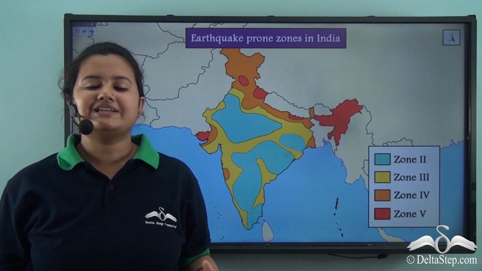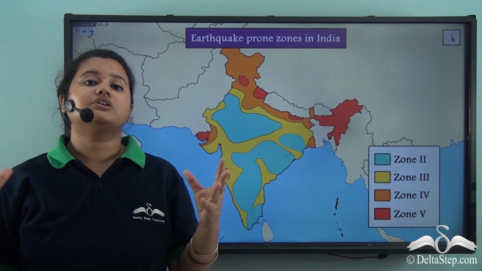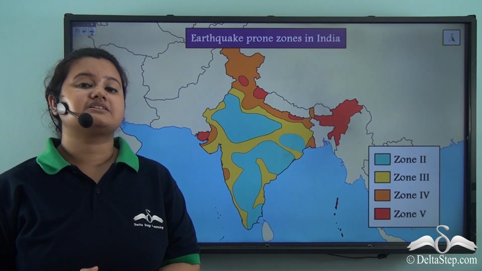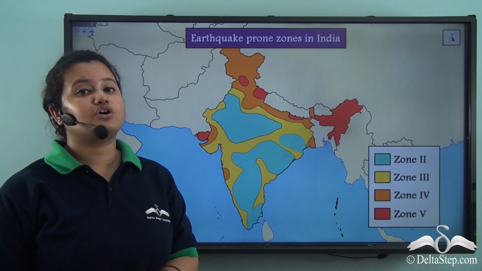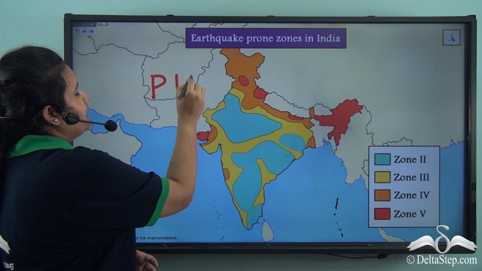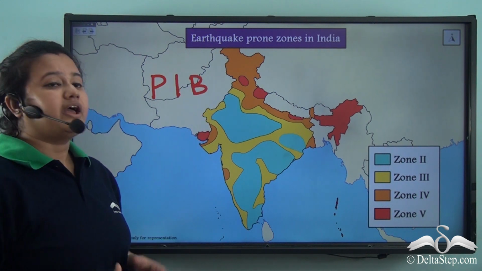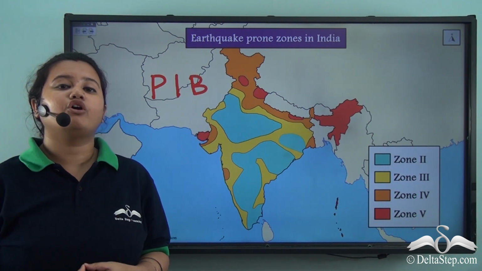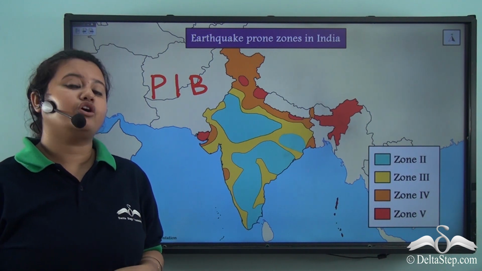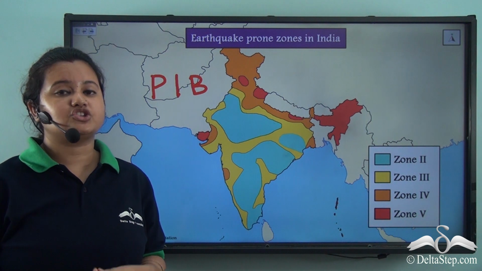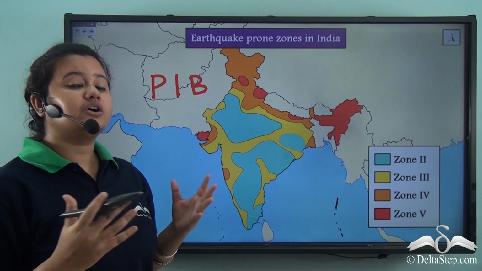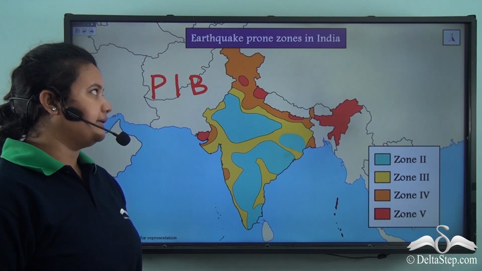So in the previous slides, we discussed the earthquake prone regions of the world. Now let us discuss the earthquake prone regions of India. PIB, or Press Information Bureau of India, has demarcated the earthquake prone regions of India based on geology and possibility of earthquake. This map shows the earthquake prone regions of India.